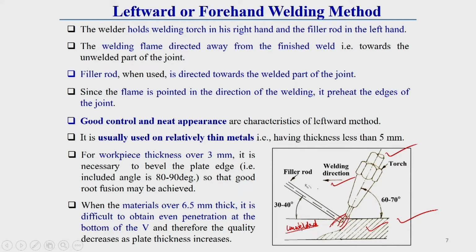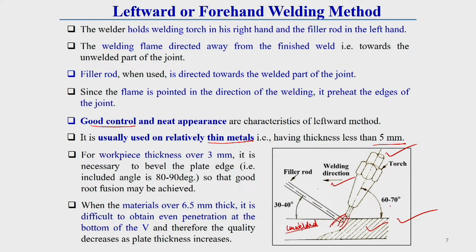Since the flame is pointed in the direction of welding, it preheats the edge of the joint. For that reason, good control and neat appearance are characteristics of the leftward welding method. This welding technique is used relatively for thin metal. With a thickness less than 5 millimeter, generally this leftward or forehand welding method is used.